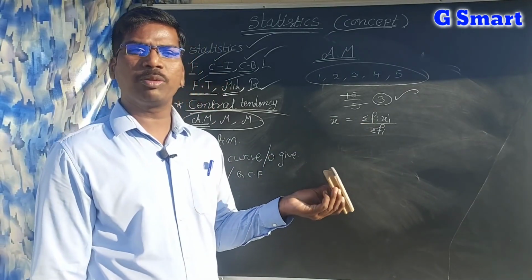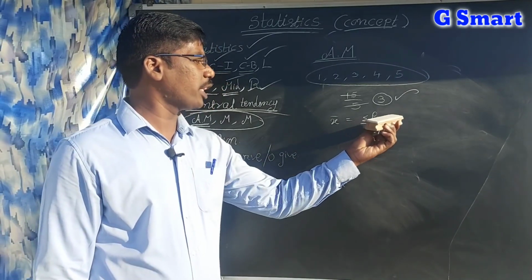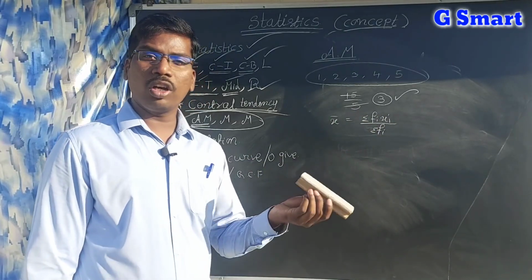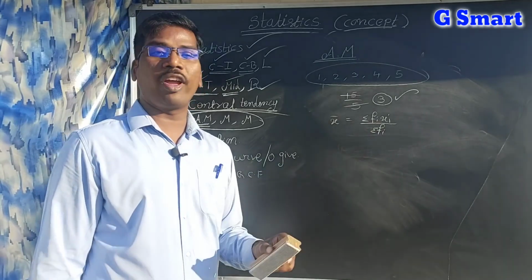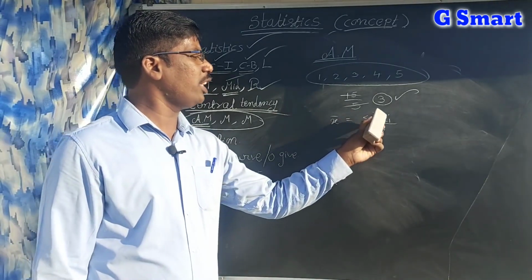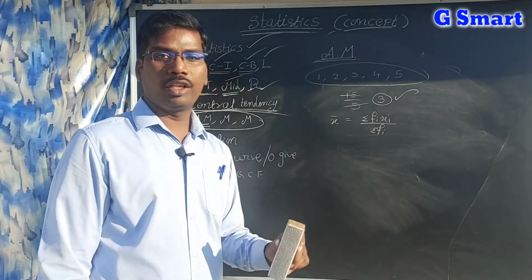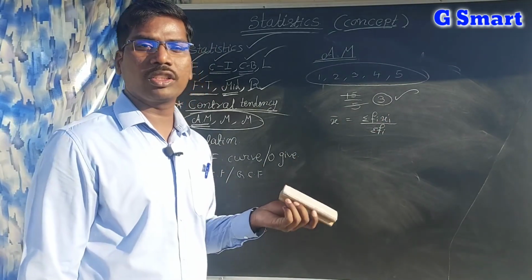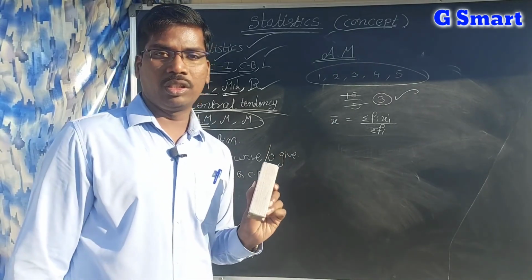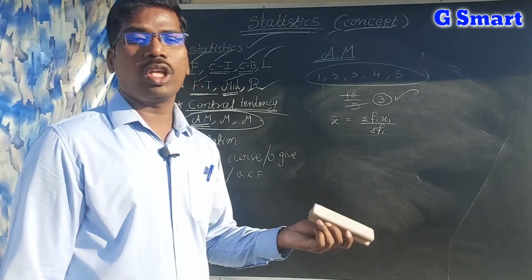In the exam they may ask what is sigma fi; you have to say total frequency. If they ask what is fi, any frequency in the table. If they ask what is sigma fi xi, you have to say the sum of the product of the frequency and mid values of the class intervals. Like that you have to choose the answers.